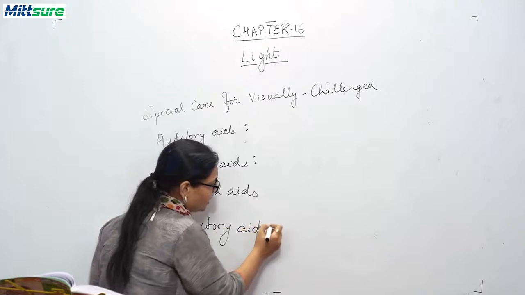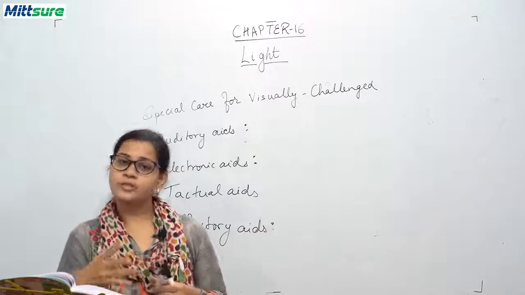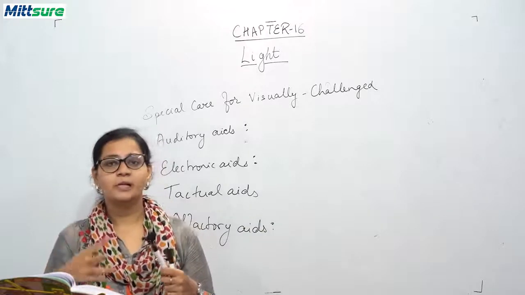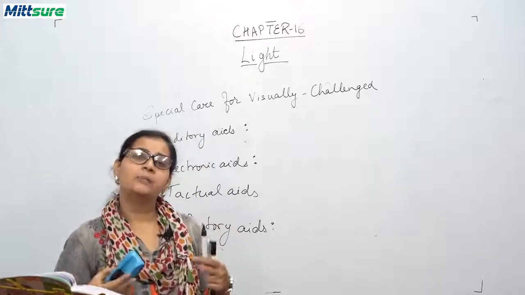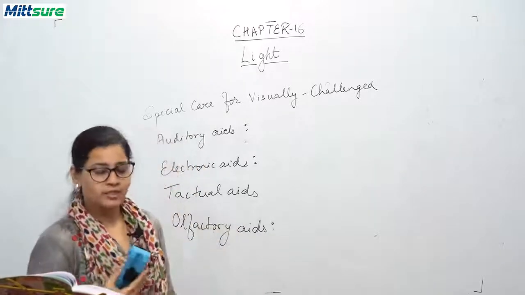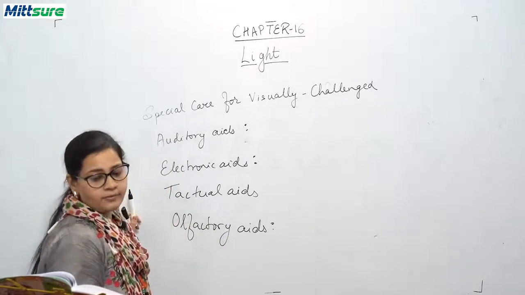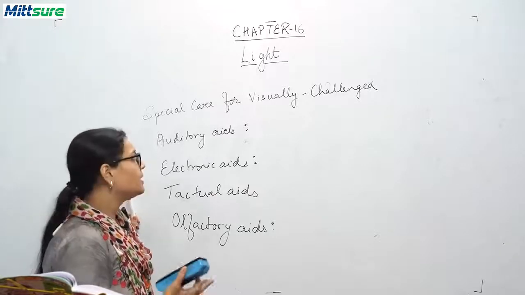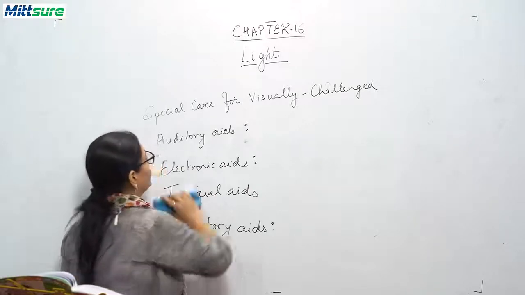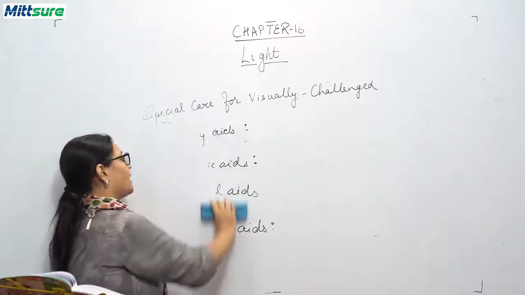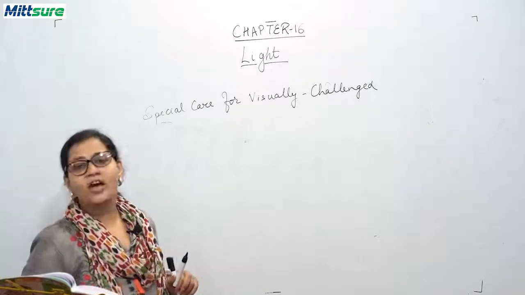This aid uses the sense of smell. Some objects have a peculiar type of smell, so by smelling, the visually challenged person can identify what type of objects are in front of him. So, they can live their normal human lives, as far as possible, with these types of aids. Now, we will be discussing the next topic, that is education for visually challenged persons.